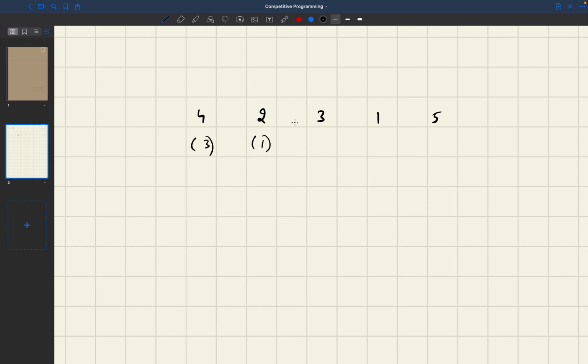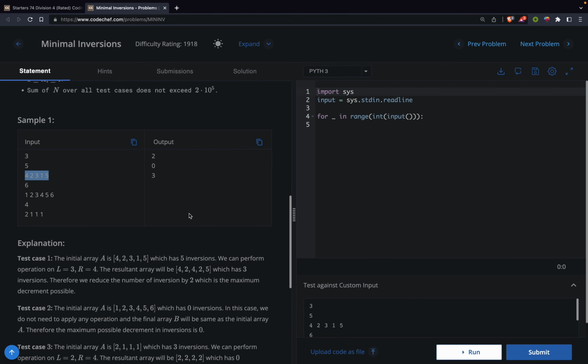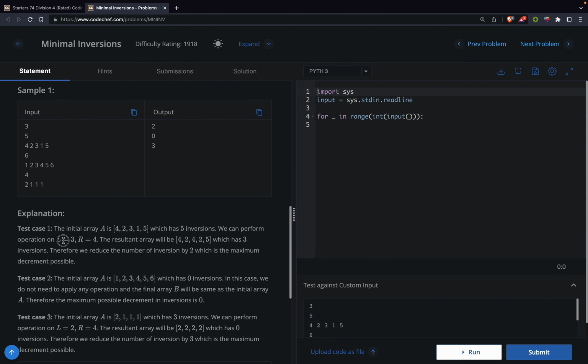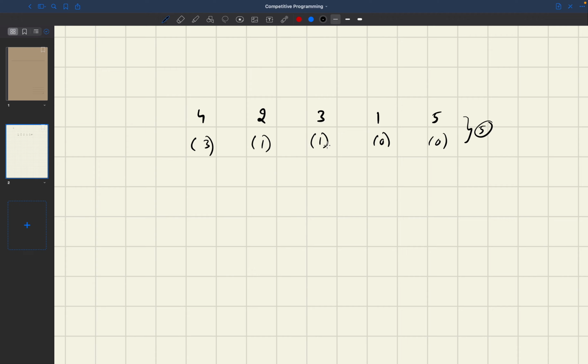There is only 1 element less than 2, and for 3 there is also only 1 element less than 2, 0 and 0. So currently we have 3 4 5, so 5 inversions. Currently we only have 5 inversions, and we are doing the operation on 3 and 4. So basically, after summing, we are adding plus 1 to these 2 elements. So my array will become something like 4 2 3 2 6.